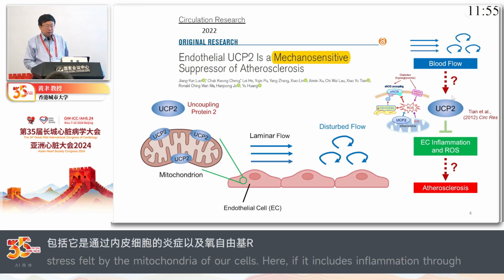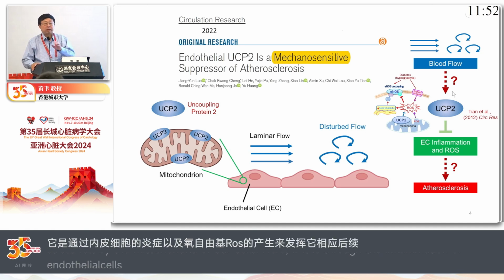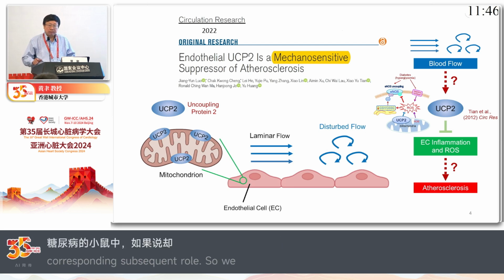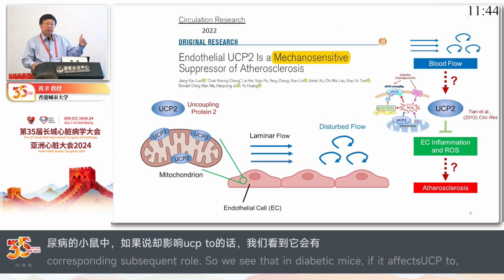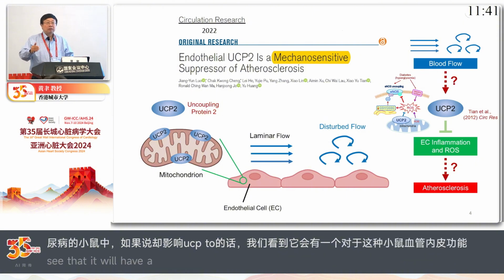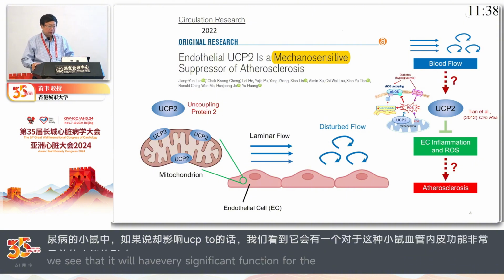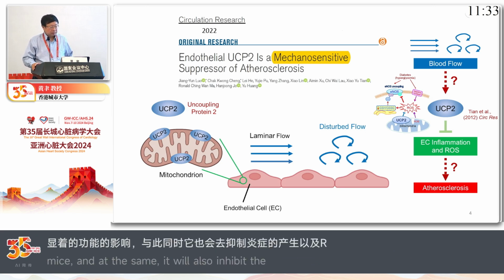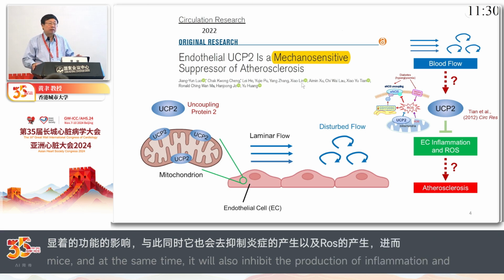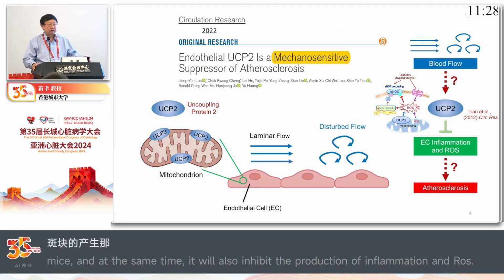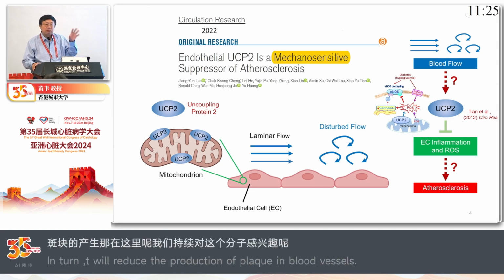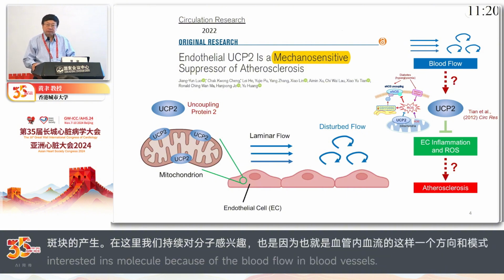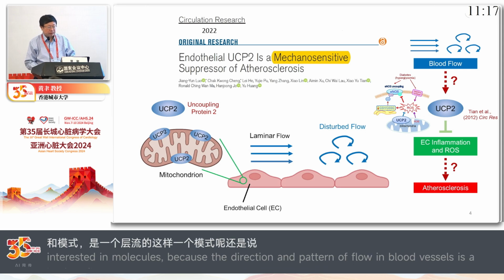This is very important to control the production of reactive oxygen species along the electron transport chain. A long time ago, we found in diabetic mice that if you overexpress UCP2, it very effectively improves endothelial function, mainly by increasing eNOS activity while suppressing the production of ROS, or suppressing oxidative stress. But today is another interesting topic, because we have been studying how flow pattern affects some important intracellular regulators, particularly in the production of ROS and inflammation.